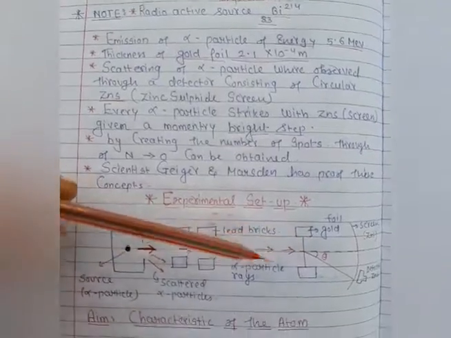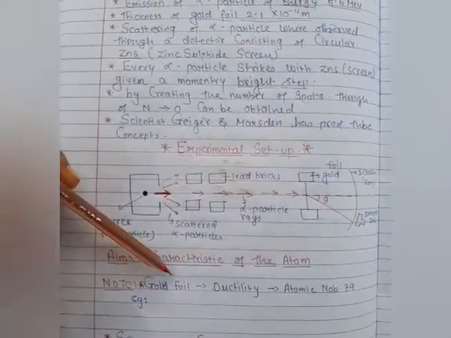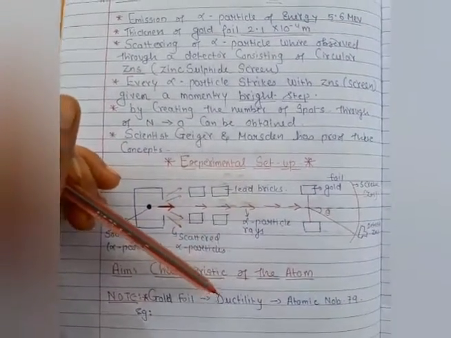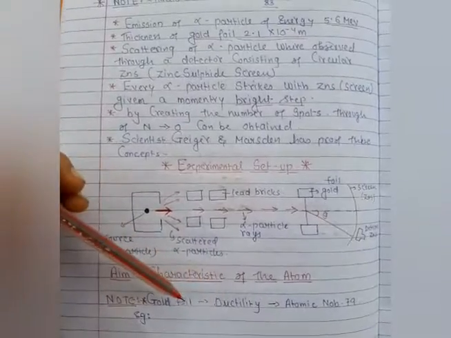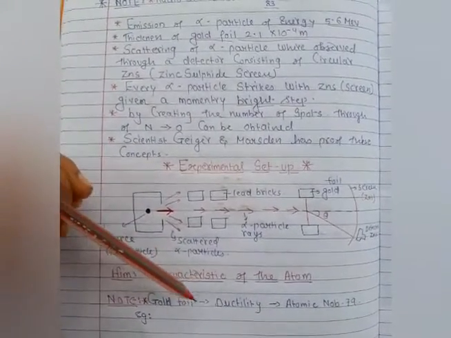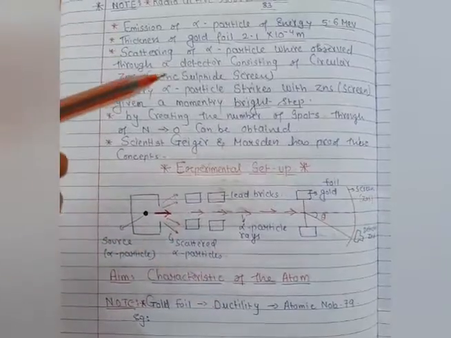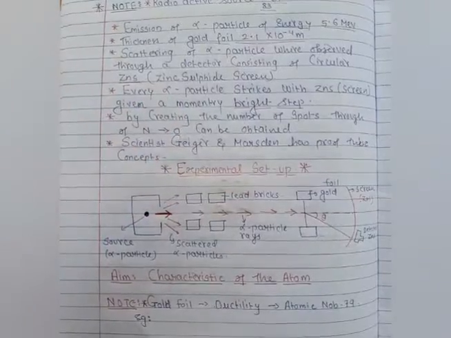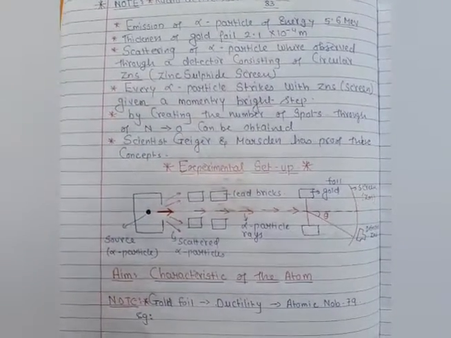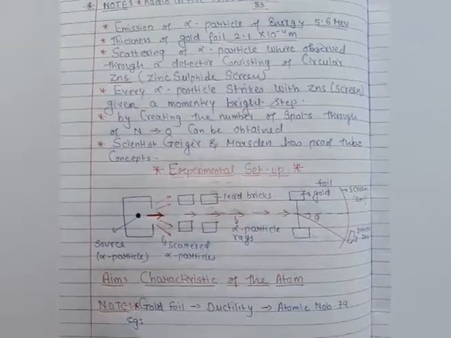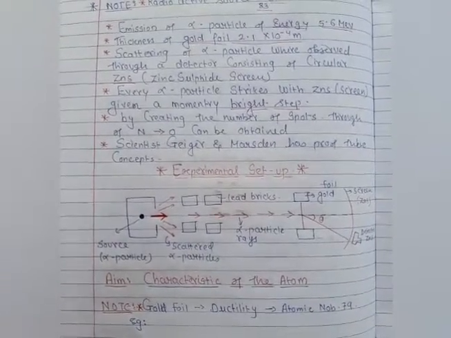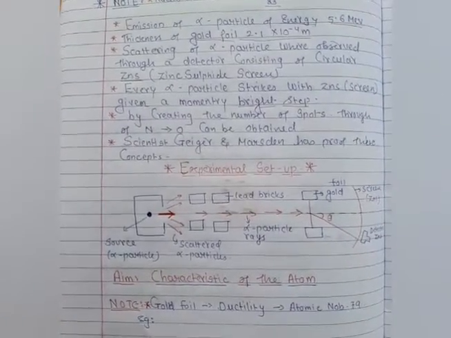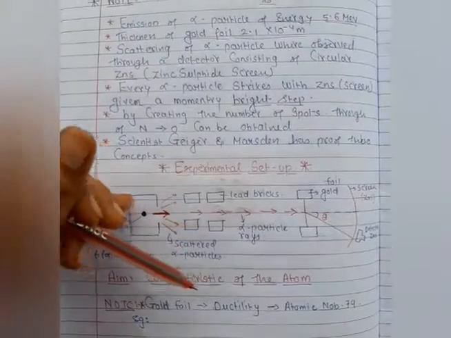Yes, students, as you know very well, the atomic number of gold is 79, and gold is ductile in nature. It means that when we compress this gold foil, it has the quality of becoming a very small thickness. It means they are like a paper. As you know very well, students, gold has a metallic nature, it has a melting point also, and its atoms never break. So here you can see its ductility.